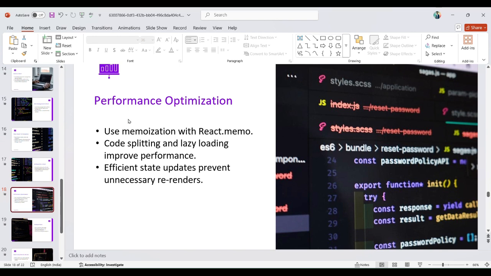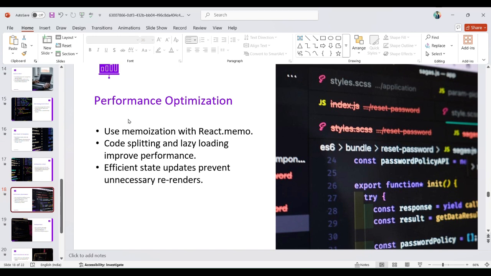Performance optimization is nothing but when we use React.memo, it protects against reloading the overall page. When we reload the overall page, it takes time, based on the internet connection. With a particular component reload, only that component reloads, not the entire website.